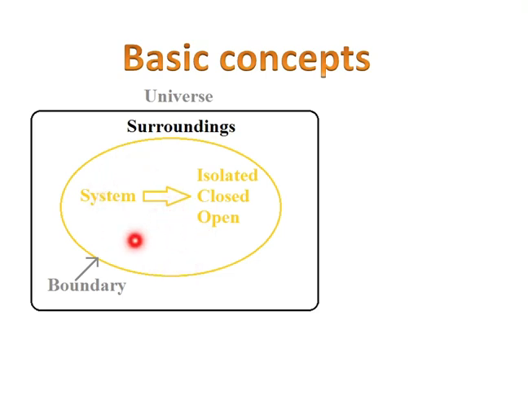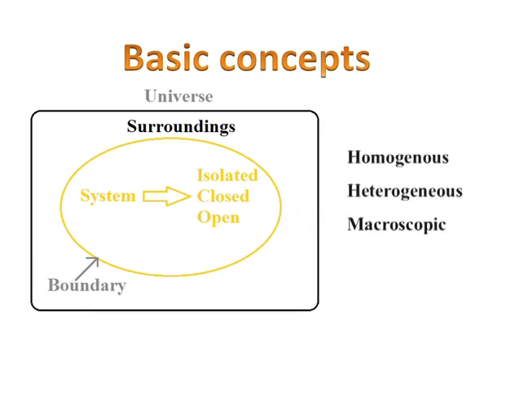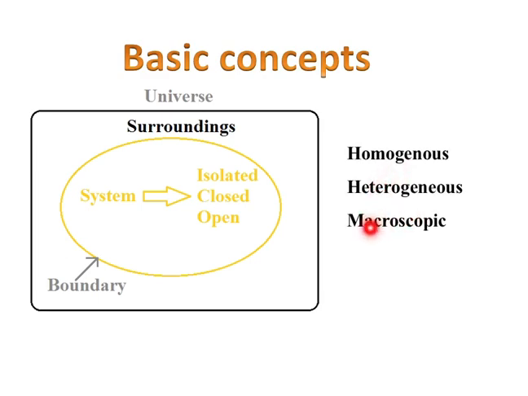A boundary may be adiabatic or diathermic. If adiabatic, there is no exchange of heat energy; in diathermic, there is an exchange of heat energy but there is no exchange of matter or any mass or molecules. Other systems are homogeneous systems, heterogeneous systems and macroscopic systems.